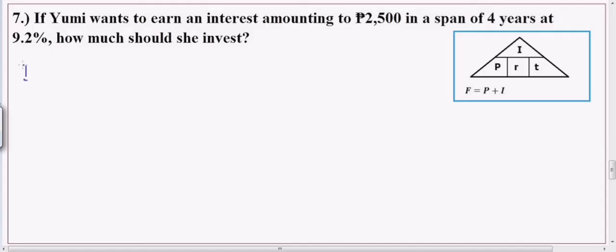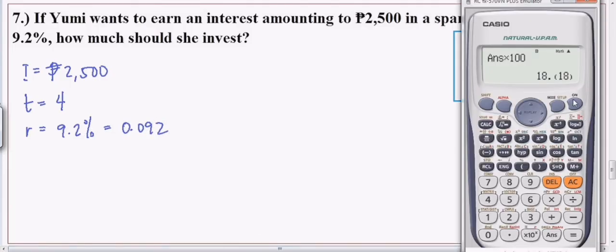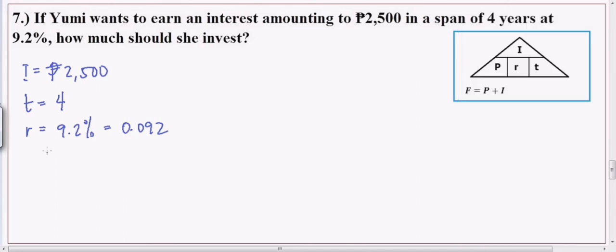So, gusto niyang kumita ng interest or tubo na 2,500 sa loob ng 4 na taon. Okay, so ang rate naman dito ay 9.2%. 9.2% divided by 100 is 0.092. Ayan. Pwede nyong i-calculate yan, guys. Kung hindi kayo sure, 9.2 divided by 100 is 0.092. Or, you will move the decimal 2 to the left. So, 1, 2. Ayan. Okay? Same lang yan. Kung saan kayo masaya, suportahan ko kayo.